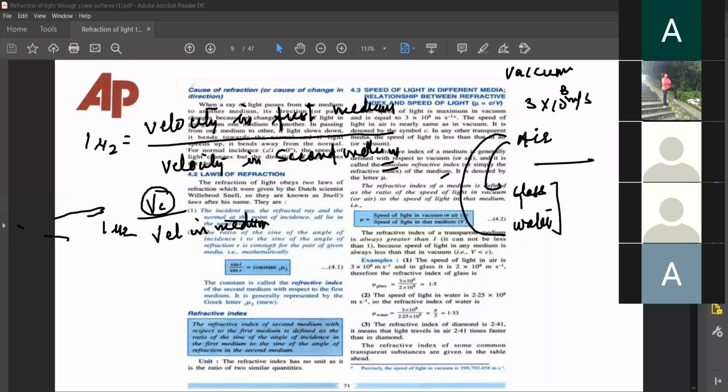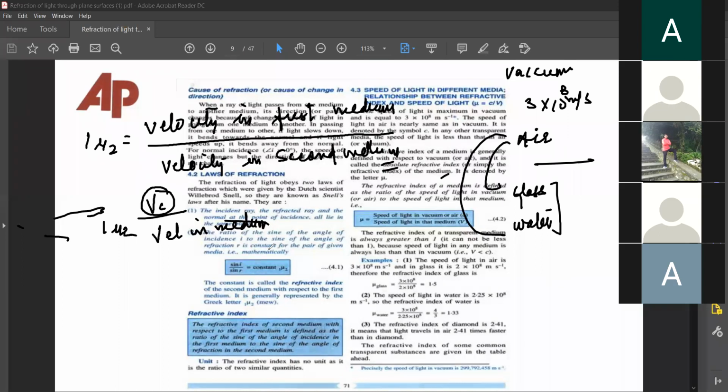And so the refractive index with respect to air or vacuum is always greater than 1. Is that fine with you all? Yes, sir. Do you understand that? Yes, sir. Okay.